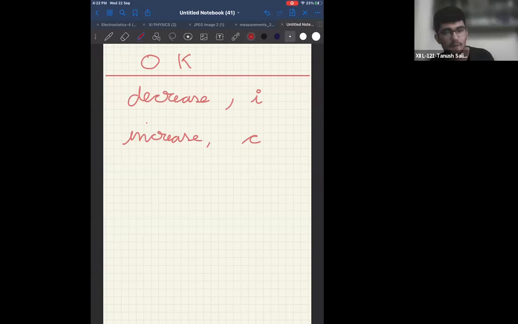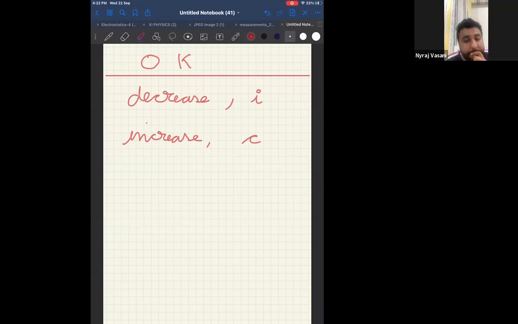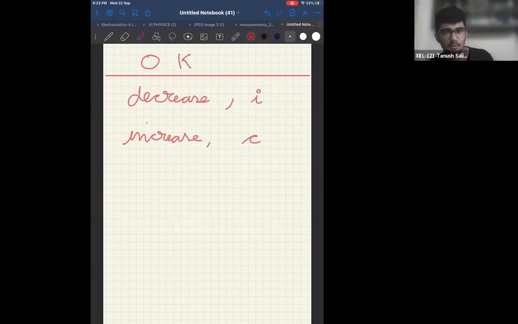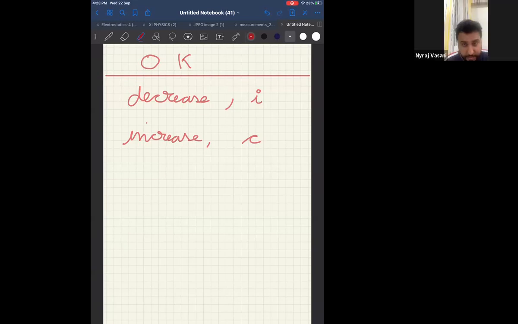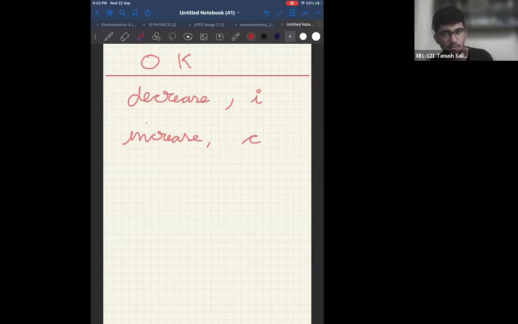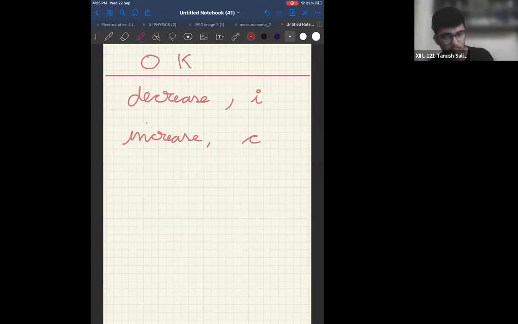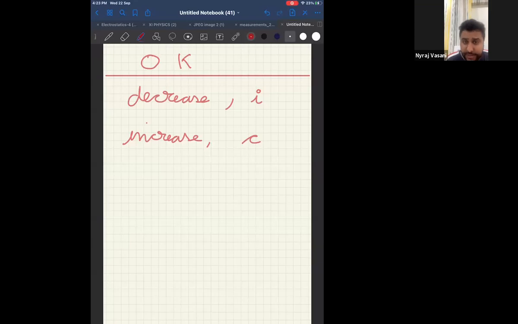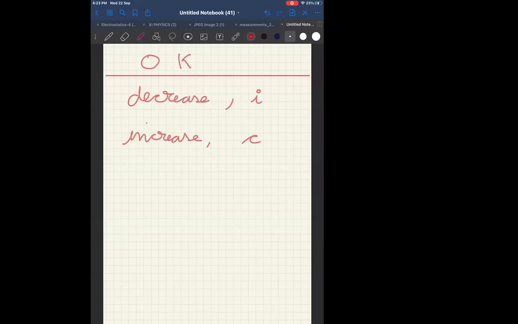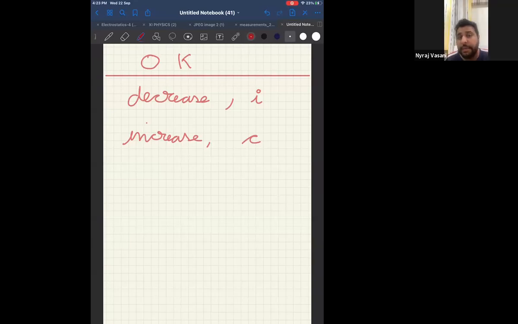So, when we increase the temperature of a conductor, what do we get? Conductivity decreases because, listen everyone, when we increase the temperature of a conductor, resistivity increases. If resistivity increases, what decreases? Conductivity. Therefore, for a conductor, if I increase the temperature, my conductivity decreases. But for semiconductor, if I increase the temperature, conductivity increases. Okay.